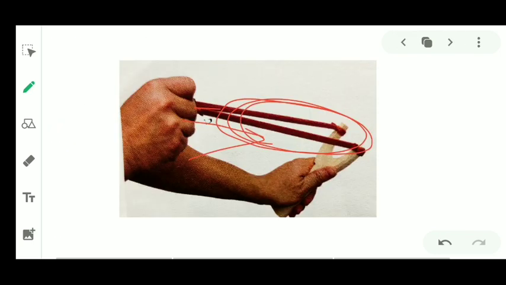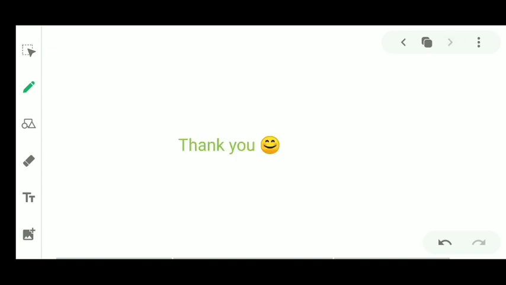Now this much for today. In the next session, we'll discuss the other forms of energy and transformation of energy, and the last one is the law of conservation of energy.